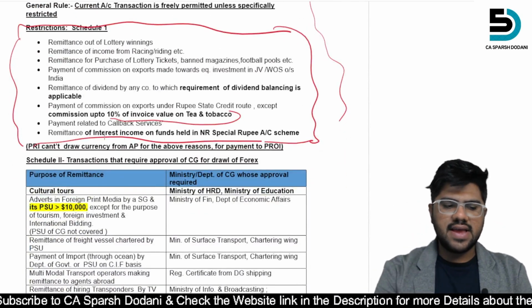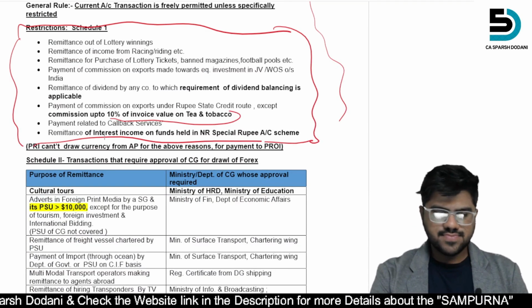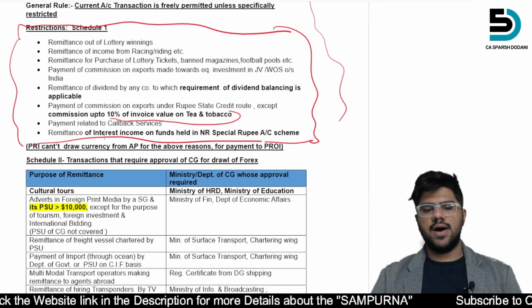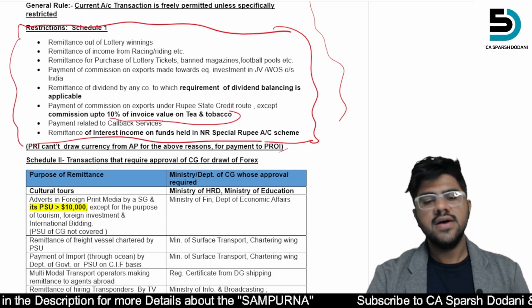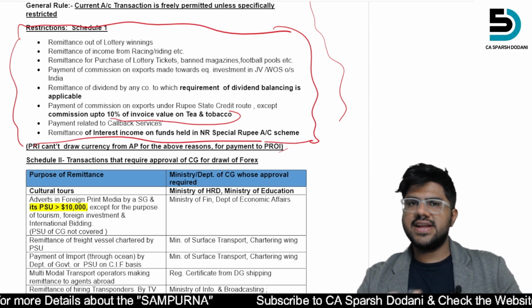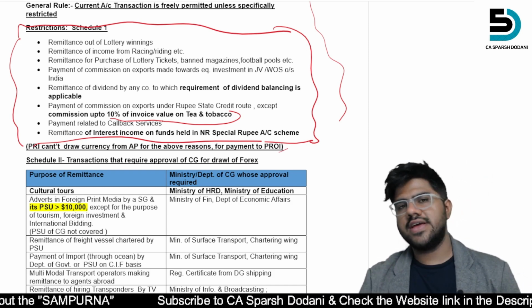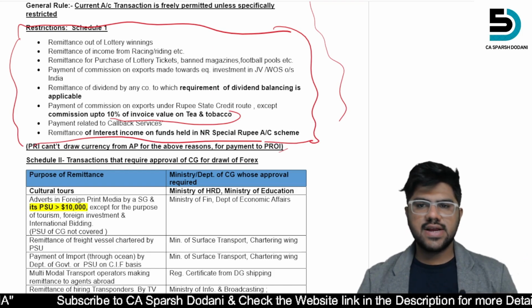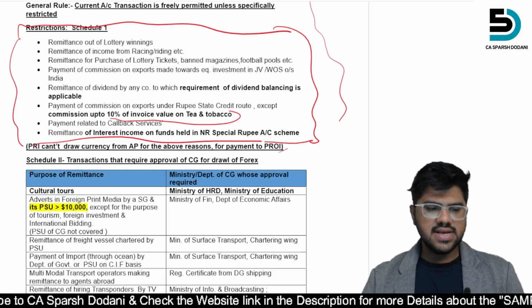And then PRI cannot draw currency from AP for the above reason for payment to PROI. For this reason, a person resident in India cannot withdraw money to pay a person resident outside India. So these are the things.